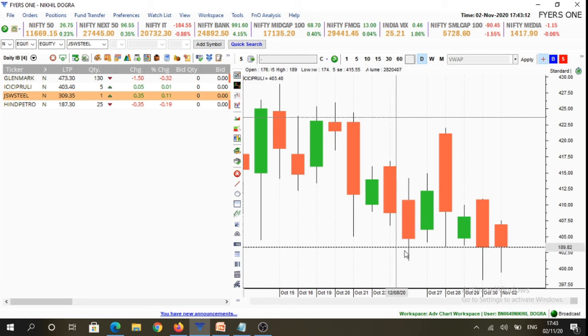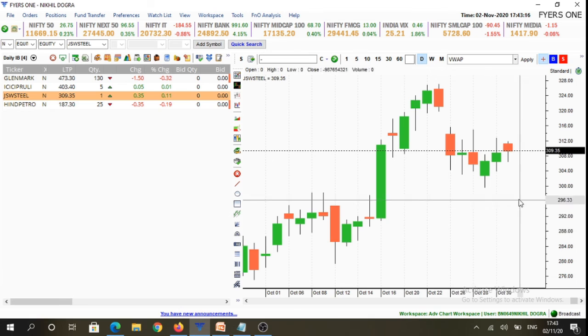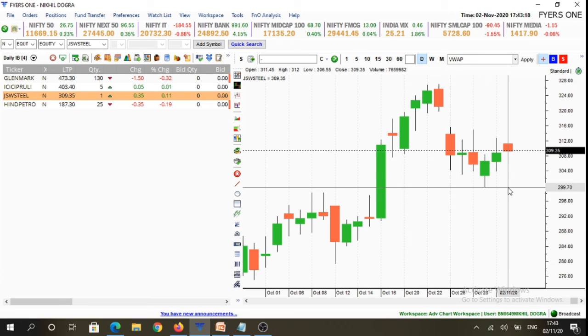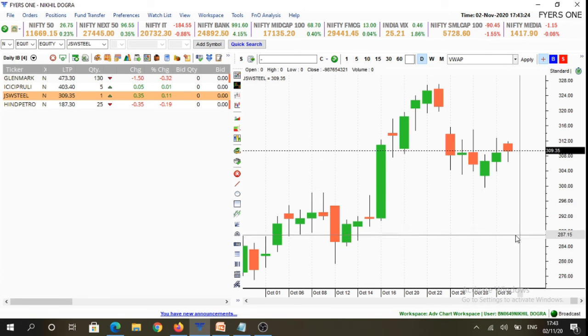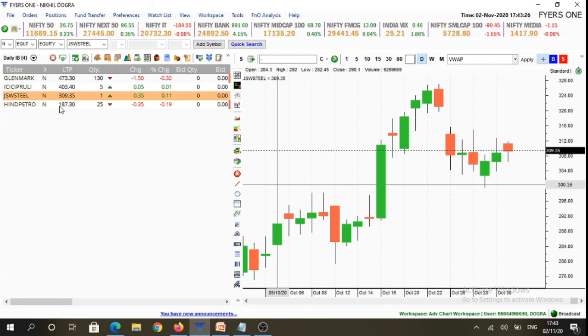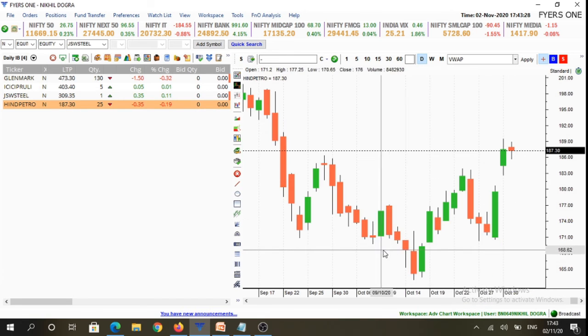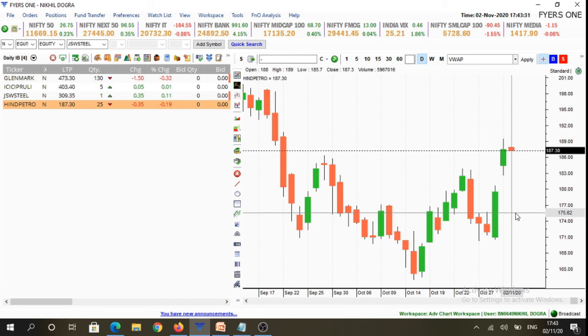JSW Steel, we would be looking for buying opportunities above 312.1 levels and selling opportunities below 306.5 levels. Hind Petro, we would be looking for buying opportunities above 189.1 level and selling opportunities below 185.6 levels.